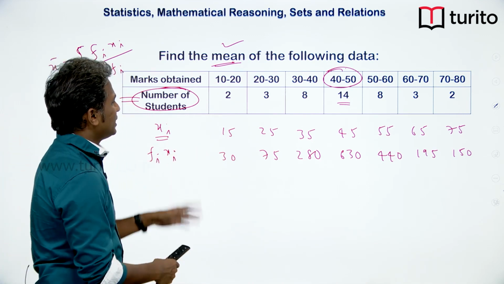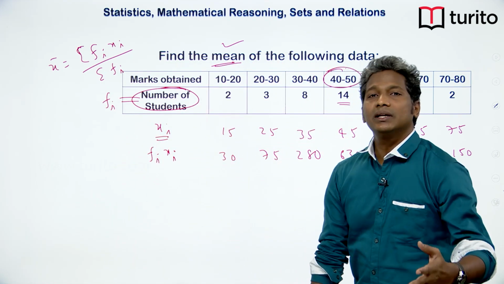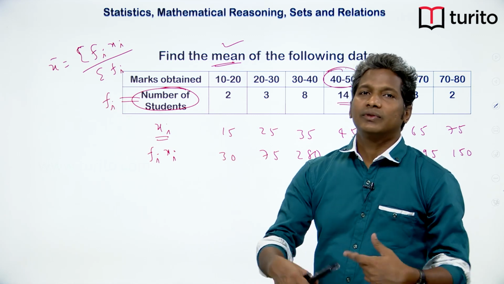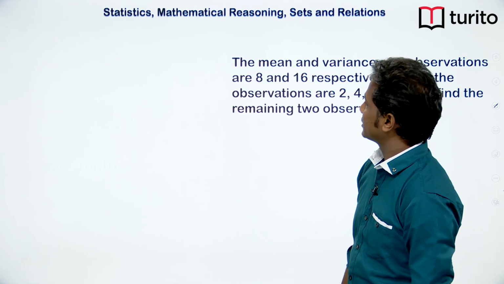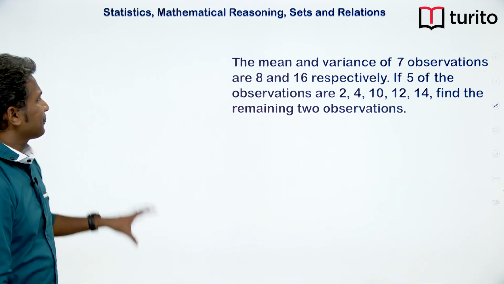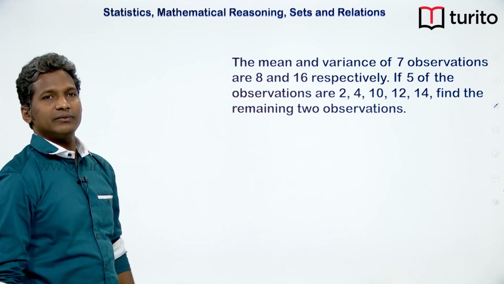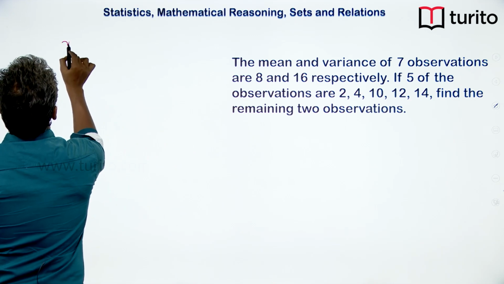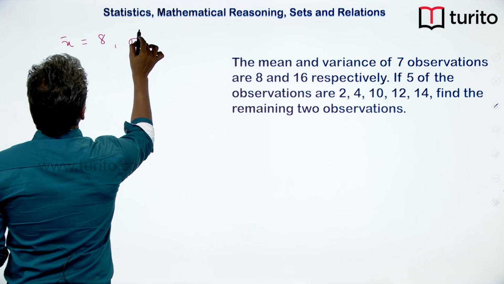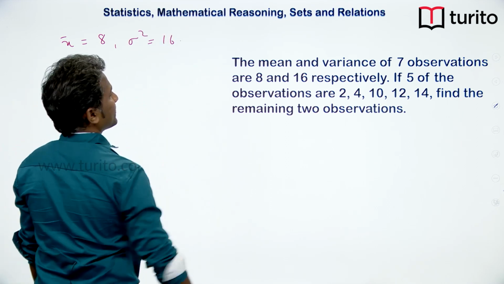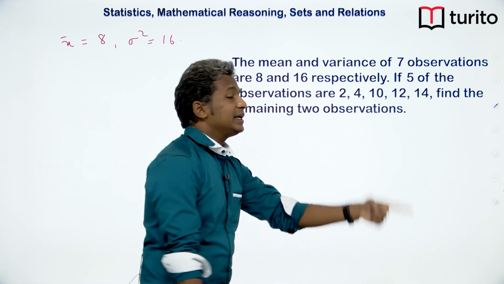Generally questions on mean come very less, but questions on median and mode come more frequently. But mean and variance can be mixed, for example, the next question. Here mean and variance of 7 observations are 8 and 16 respectively. So what is mean? Mean is basically x bar, it is 8, and the variance is given as 16. If 5 of the observations are given, find the remaining 2 observations.